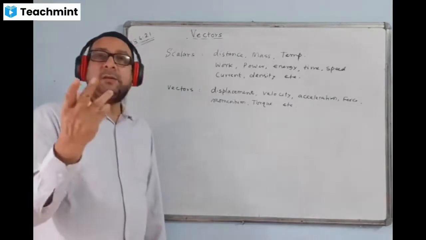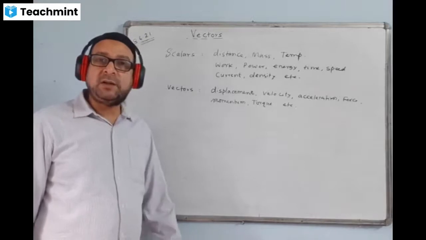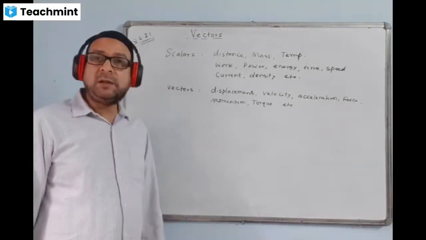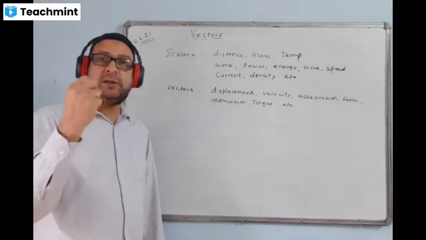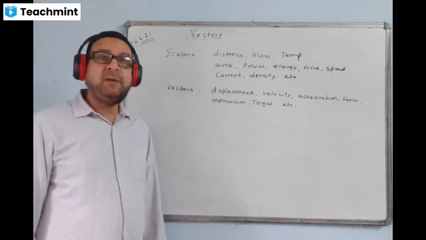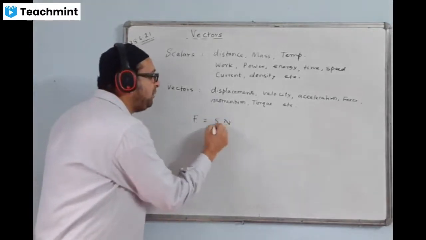Now, the definition says that the quantity which has both magnitude and direction is called a vector, and the quantity which has only magnitude is a scalar. Magnitude means only the size, only the numerical value, without any direction. If I write only 5 newton, then 5 newton is the magnitude.